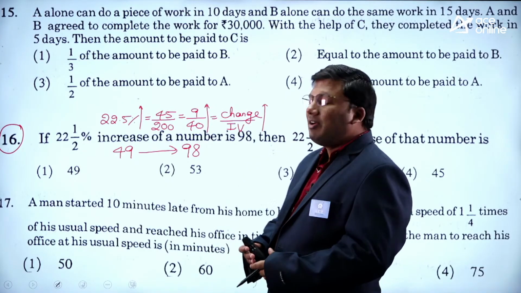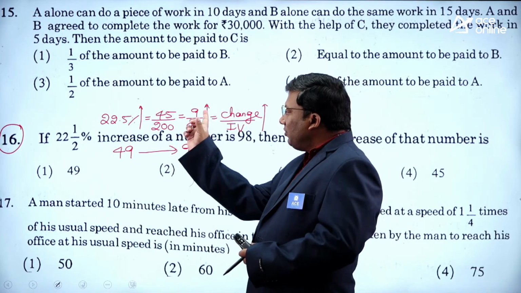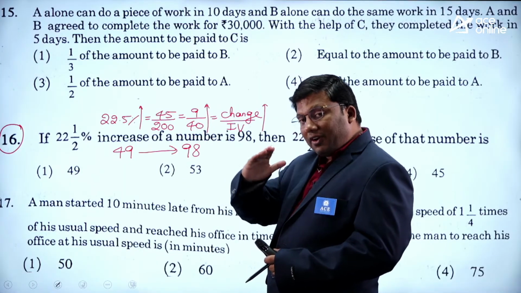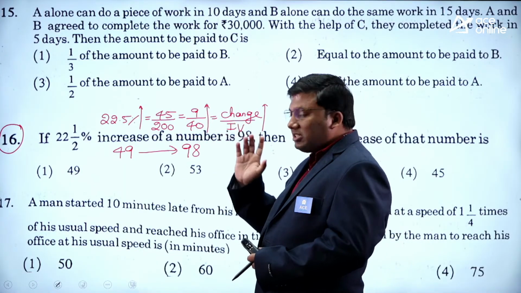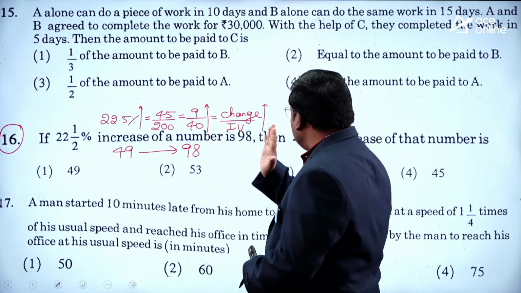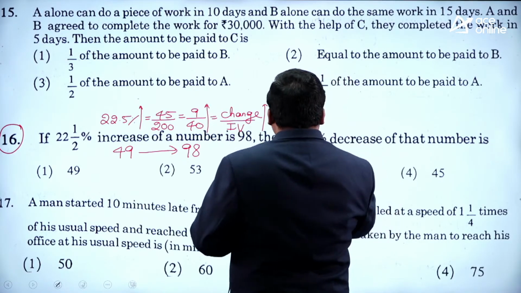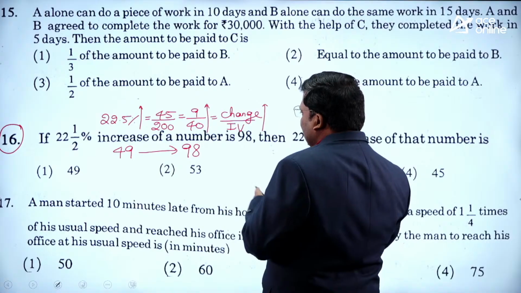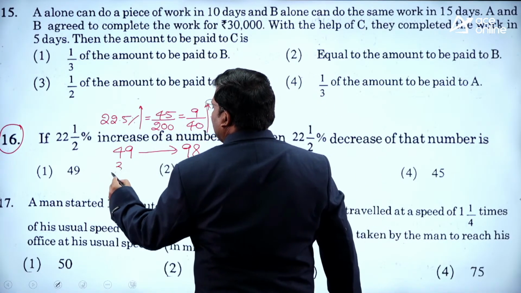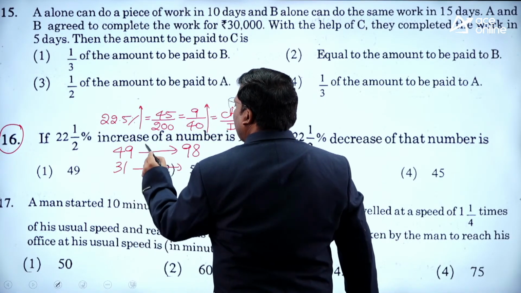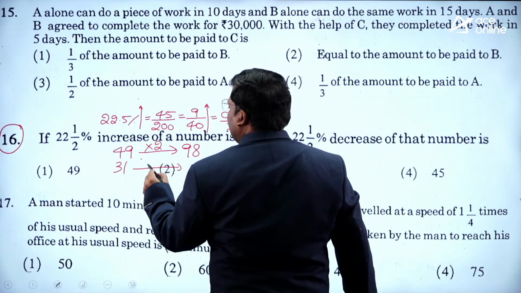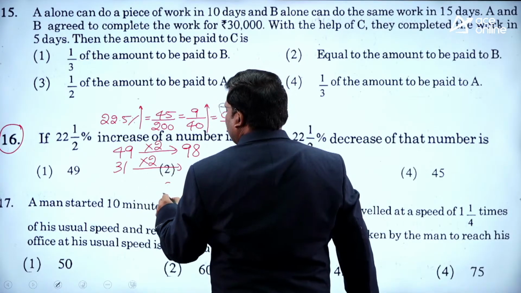22.5% is 45 by 200, which is 9 by 40. On 49 increase, 49 is becoming 98. On 49 decrease, 31 will become how much? 49 2s are 98, 31 2s are 62.